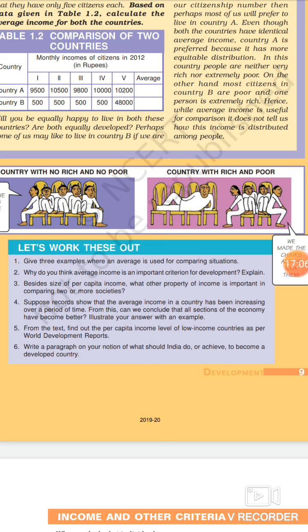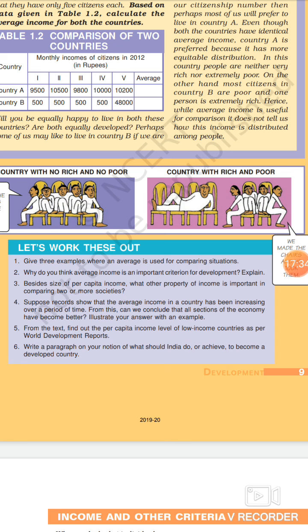Moving on to your question number 4. Suppose records show that average income in a country has been increasing over a period of time. We can conclude all the sections are better in the economy. Can we illustrate with an example?